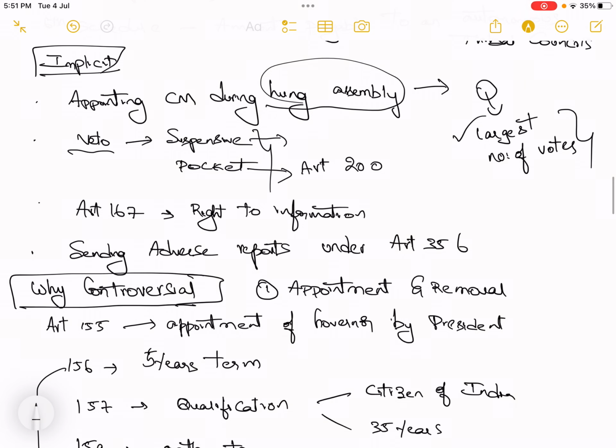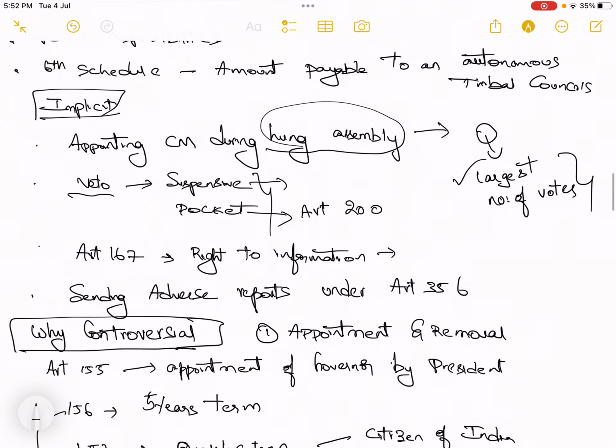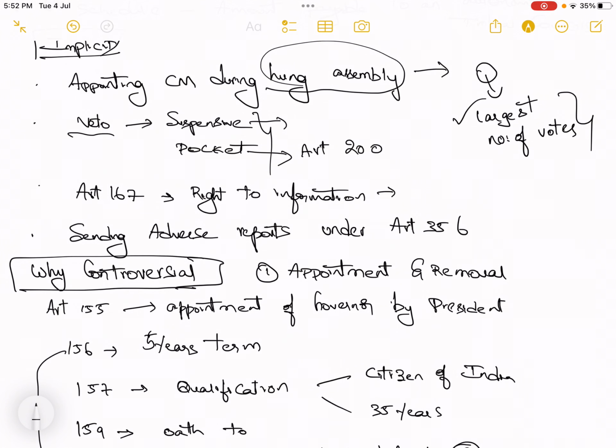Then Article 167, right to information. Right to information in the sense that the governor can ask the government, especially the CM, about the affairs of the government. So this is also a discretionary power of the governor, which is implicitly mentioned. Then sending the adverse report under Article 356. The governor can send fortnightly reports to the president about the governance of the state government. Now he can send an adverse report.